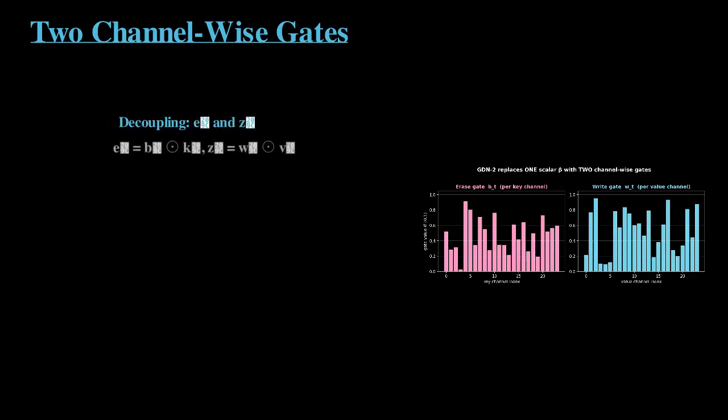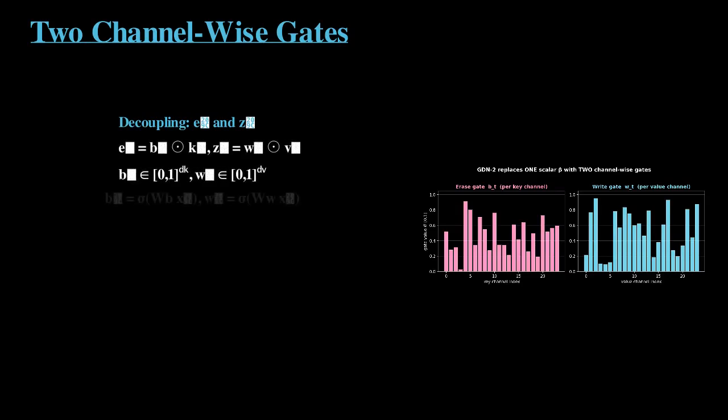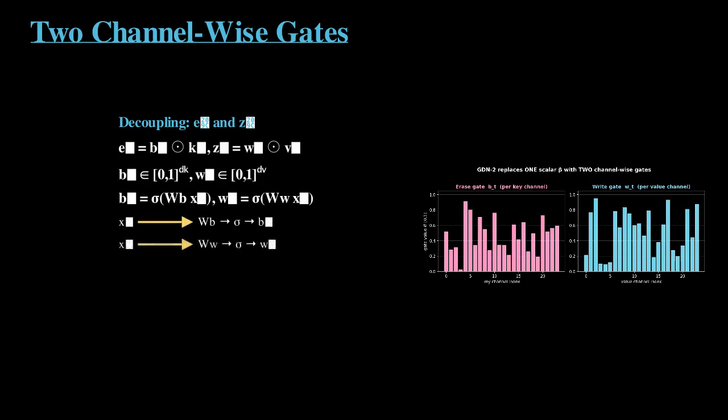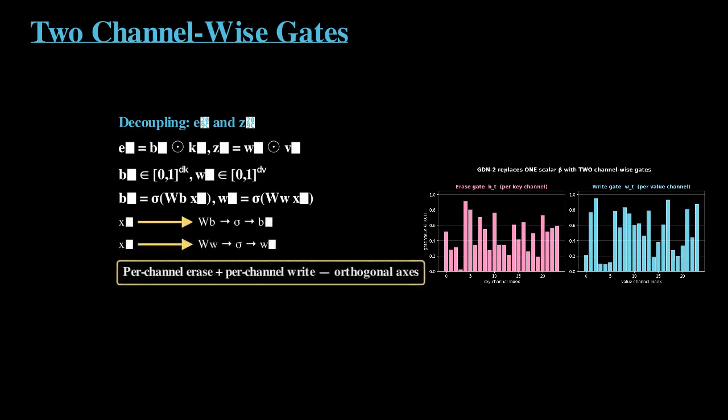A channel-wise erase gate B_t lives in [0,1]^{D_k}, one entry per key channel. A channel-wise write gate W_t lives in [0,1]^{D_v}, one entry per value channel. Define the gated key, E_t equals B_t element-wise times K_t. And the gated value, Z_t equals W_t element-wise times V_t.